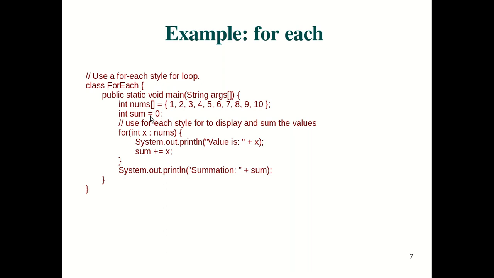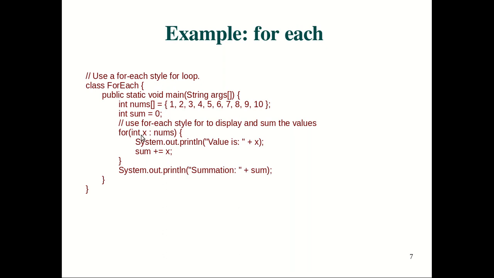So for the data type of the iterator, int x. Int is the data type of the iterator, and the iterator variable is x. Then you mention the colon, then the collection. The collection is my array here, the nums collection. So what happens in each iteration, x is going to hold the value of this array one by one, sequentially, in the order in which they are stored.